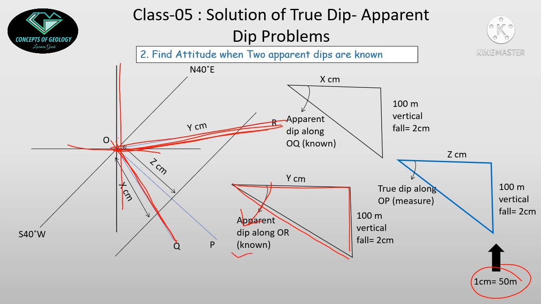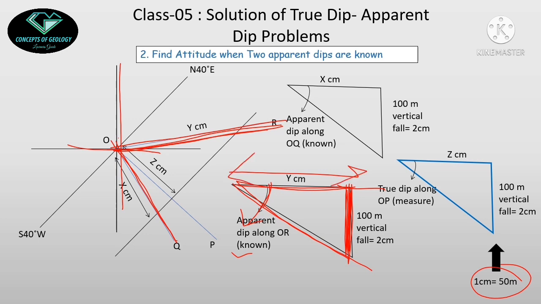Suppose here the apparent dip is known, suppose it is 30 degrees. So I will construct a 30 degree angle and I will try to find out where the 100 meter vertical fall is happening. So 100 meters will be 2 centimeters according to my scale. I will try to fit a 2 centimeter vertical line on this angular diagram by hit and trial method. Suppose I have fitted it here perfectly, then I will measure this length.